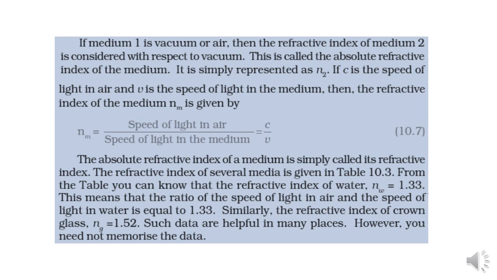So here speed of light in air is represented as c, and speed of light in the medium is represented as v. So eta m, that is absolute refractive index of medium m, will be equal to speed of light in air, c, upon speed of light in the medium, v.